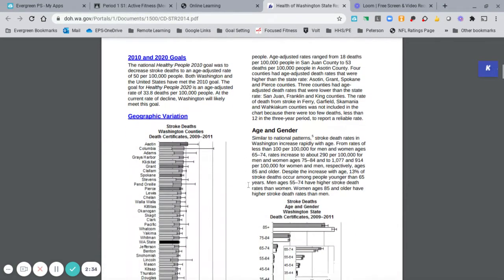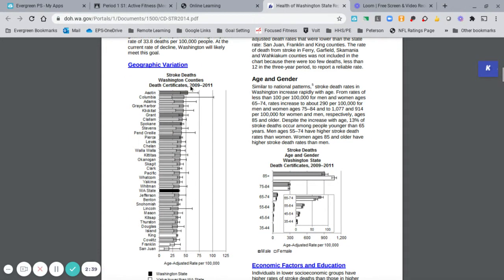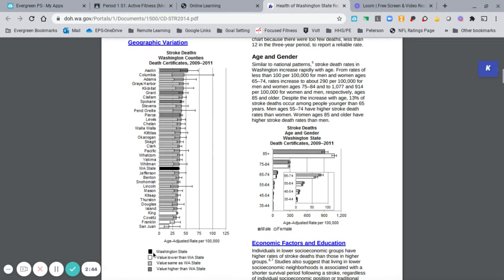On the second page, you will then see geographic information regarding stroke death rate. This is specific for stroke. All right. The legend down below identifies the color coding. Black number is Washington State. So you can see right here, this is Washington State. The state average per 100,000 is the number they're using. If the county identified has a white bar, that means it's lower than the state average. Gray means the same as the state average. And then a dark gray is higher than the state average.